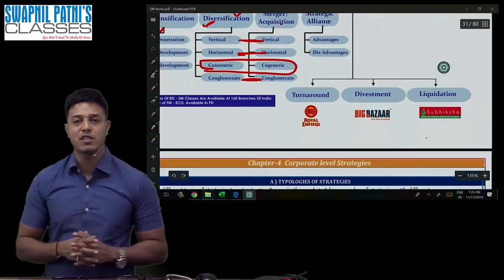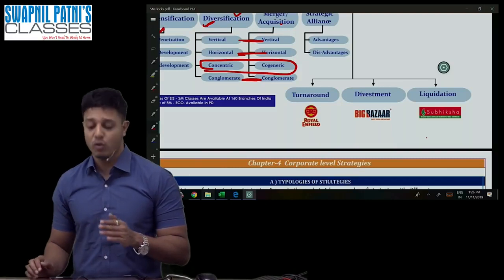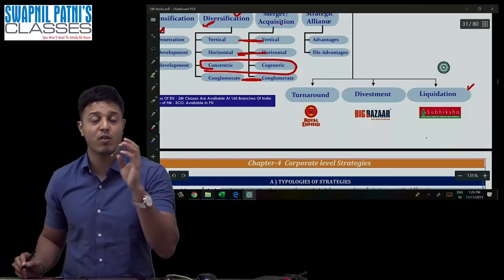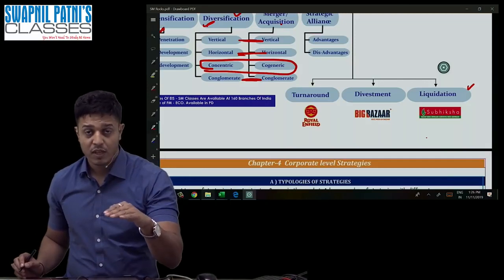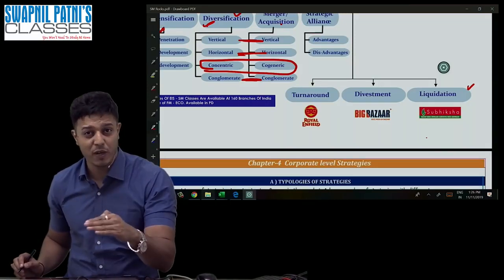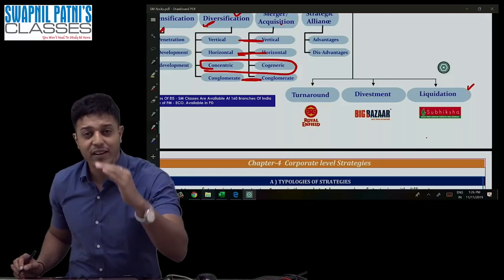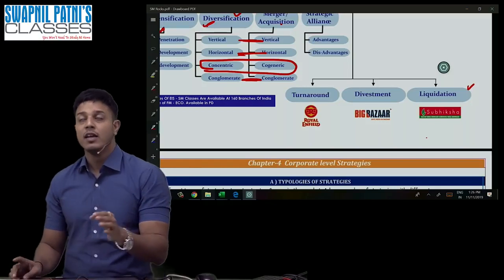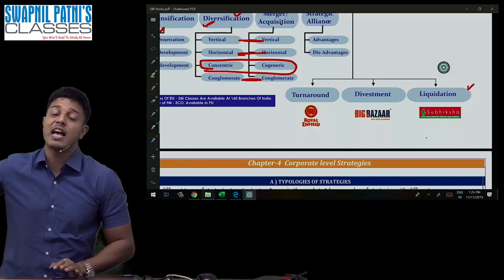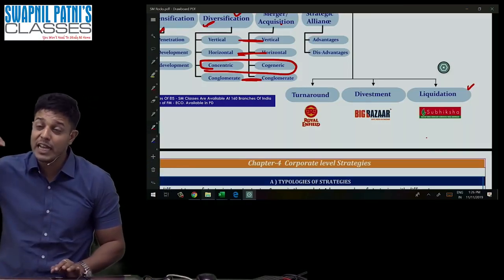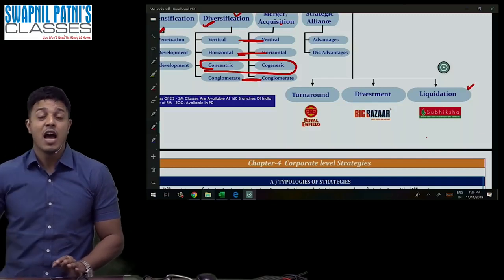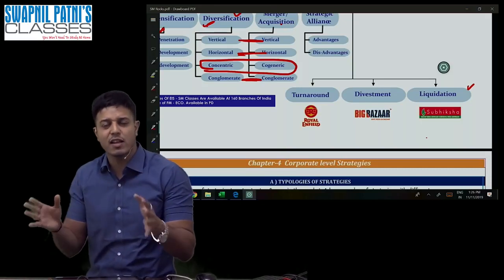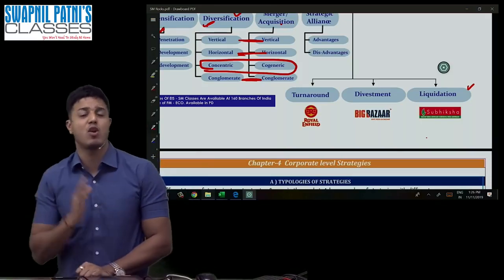Whenever you find negative symptoms, you do not close down, you do not go for liquidation. Whenever you find negative signs like negative cash flow, mismanagement, fraud, decreased market share, less demand for your product, the competitors' demand and profitability are increasing, their market share is increasing, our market share is getting down. Under such a scenario, our top management has committed some fraud, there's mismanagement, customers are not happy.